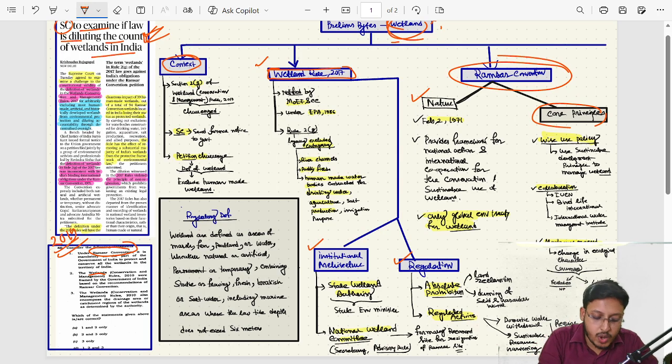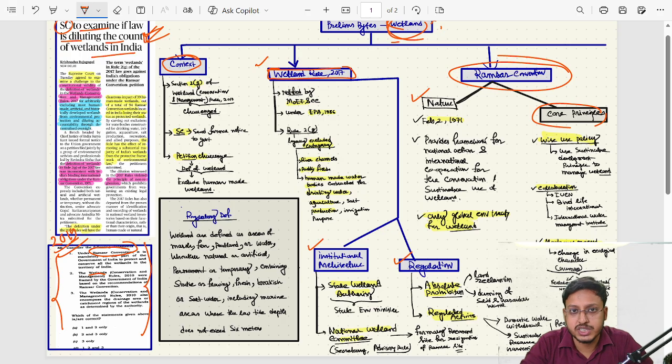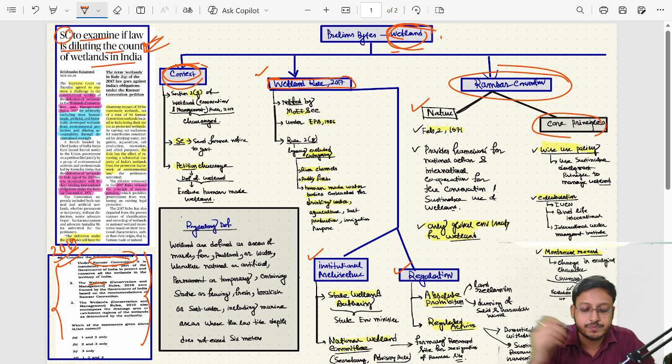And at the end, you have to solve this particular MCQ that appeared in the previous year question, and you need to write the correct answer in the comment section. Okay, so we can understand whether your understanding is clear or not, right? We are on the same page. Okay, so let's start with the context.